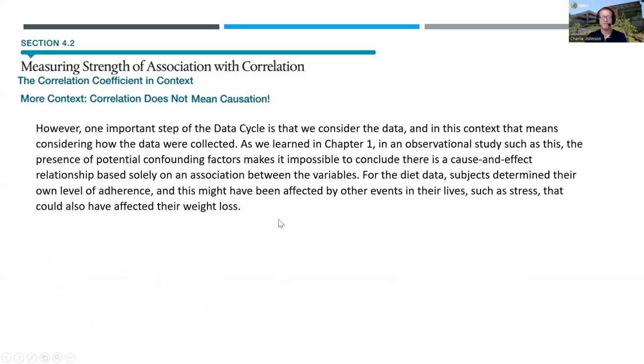However, one important step of the data cycle is that we consider the data, and in this context, that means considering how the data were collected. As we learned in Chapter 1, in an observational study such as this, the presence of potential confounding factors makes it impossible to conclude there is a cause and effect relationship based solely on an association between the variables. For the diet data, subjects determined their own level of adherence, and this might have been affected by other events in their lives, such as stress, that could have also affected their weight loss.